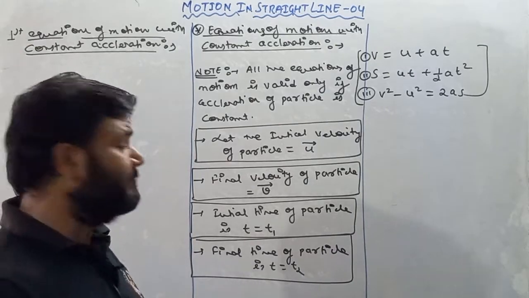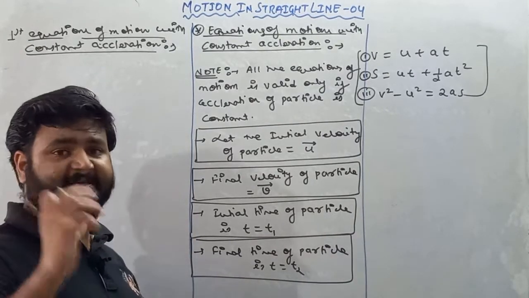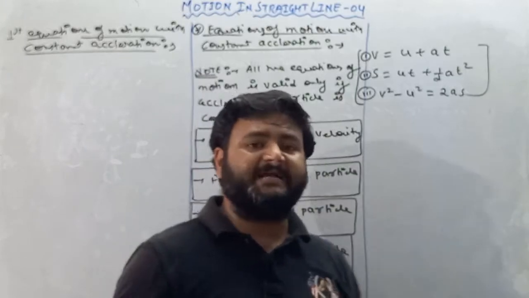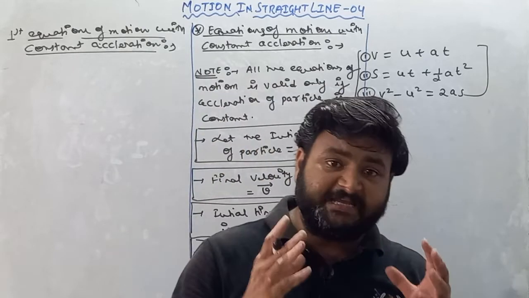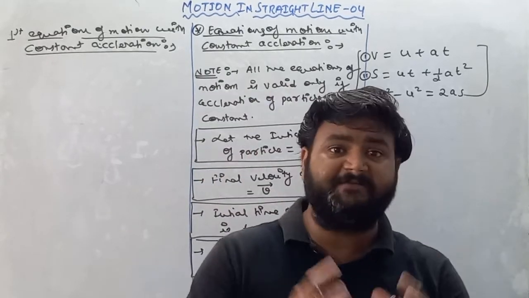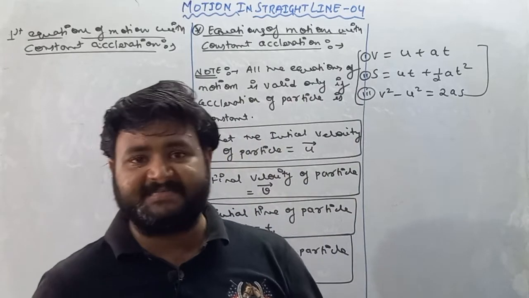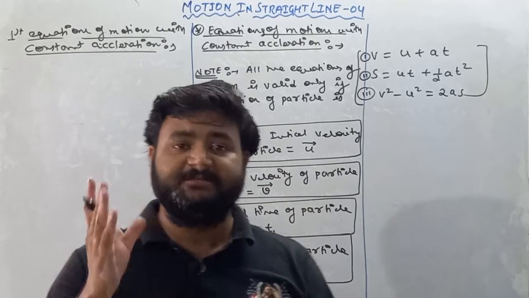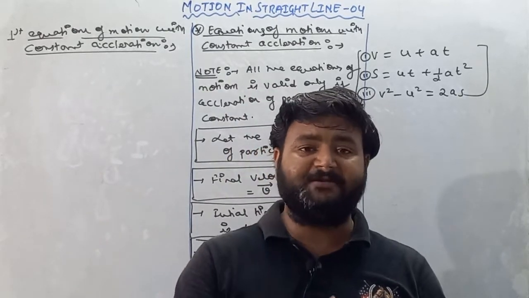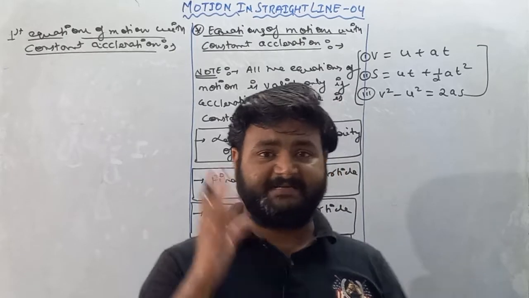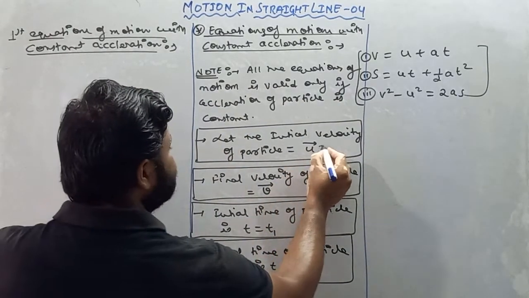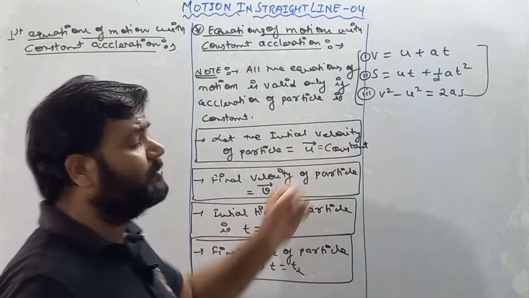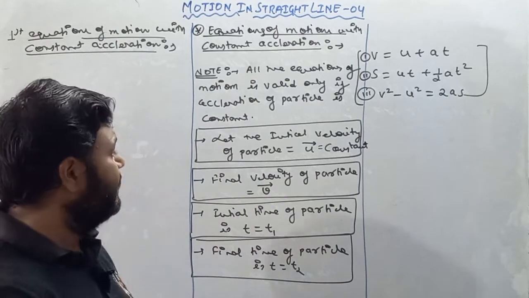First thing. Second thing, one more point that you have to understand is, once the motion started, we cannot change the initial velocity of particle. I am repeating once again. Once the motion started, we cannot change the velocity. We cannot change the initial velocity of particle. So one more thing that you have to remember is initial velocity of particle once motion started is also constant.